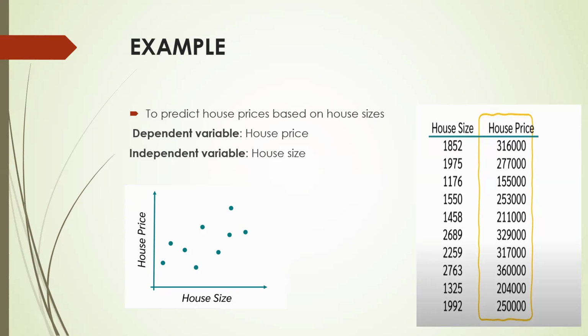So this is the data where we have house size and house price. To study the linear regression, we first have to draw the scatter plot. This is the scatter plot, in which on the x-axis we have taken our independent variable, which is the house size, and on the y-axis we have taken our dependent variable, which is the house price.